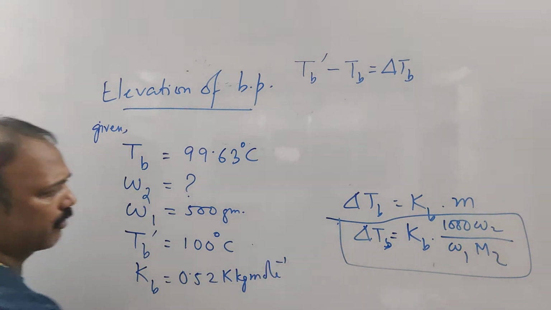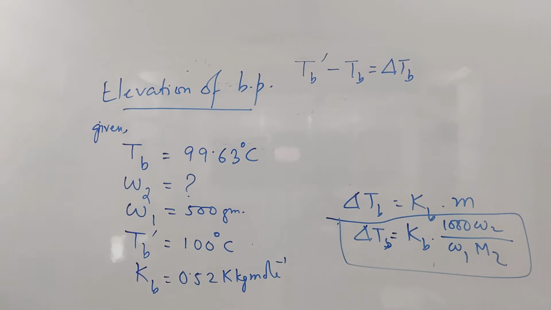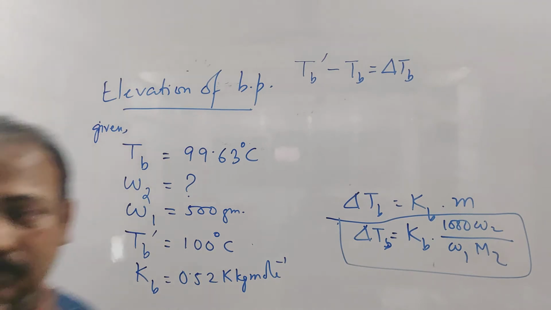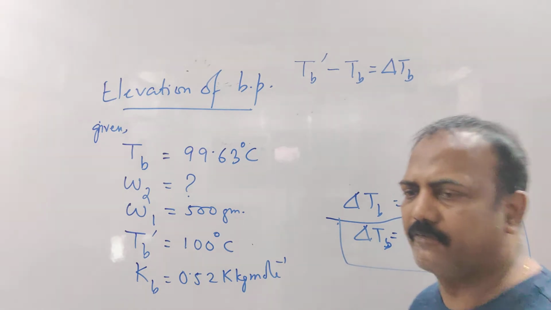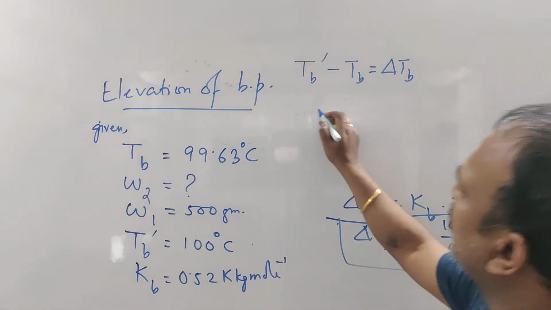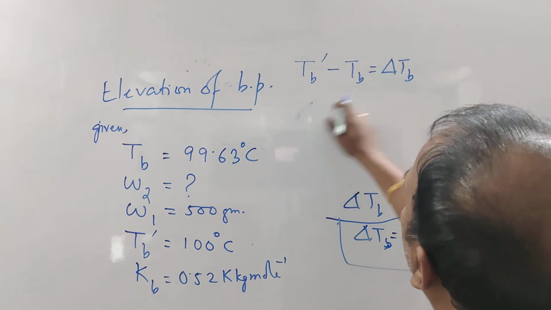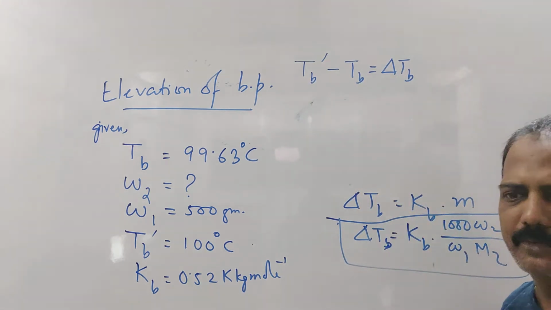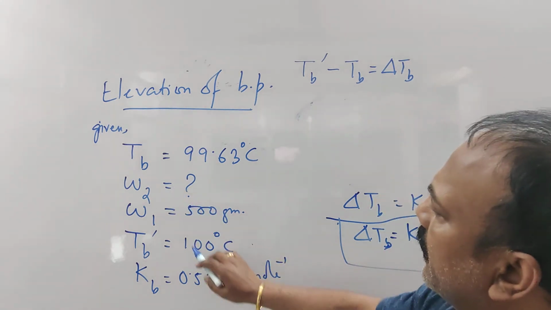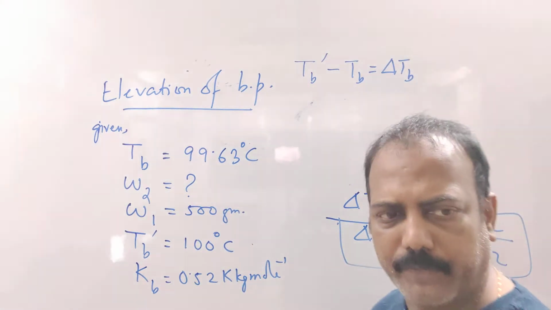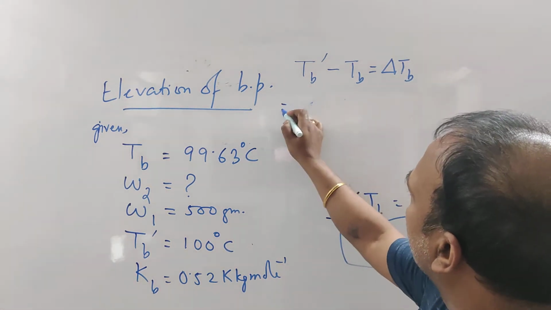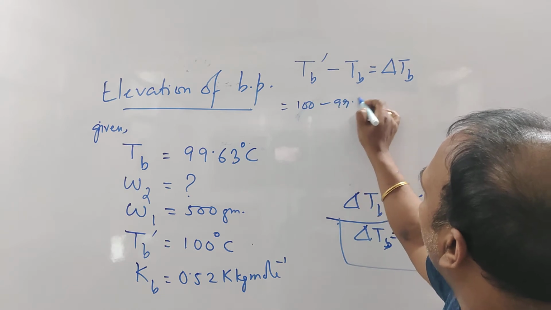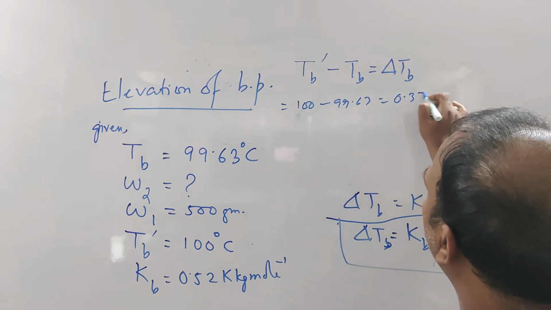Is that the question or not? First you tell me that. Is that the question? Yes, this is the question. I just framed the question. Now one thing, be very careful of this. If I ask you what is delta Tb, already it's written over here. Delta Tb is Tb dash minus Tb. So Tb dash minus Tb is 100 minus 99.63, that is equal to 0.37.